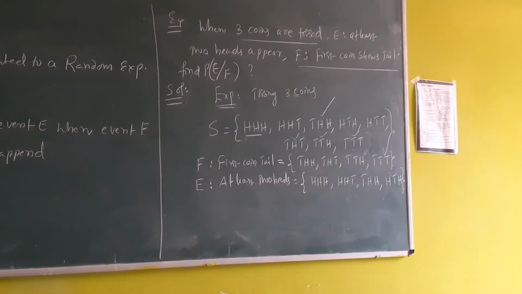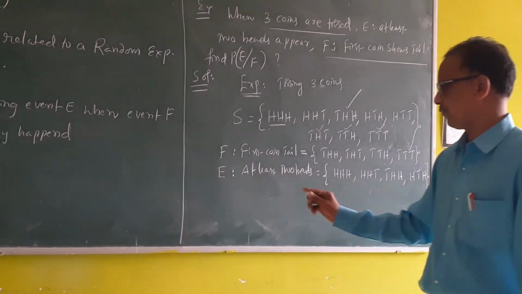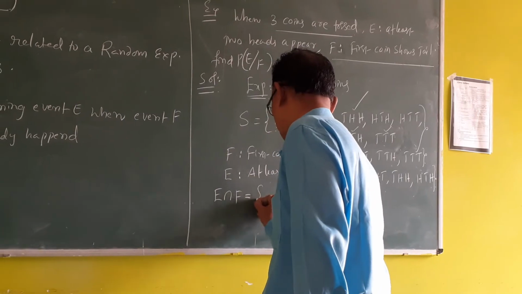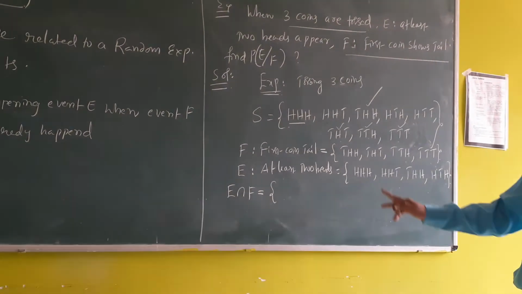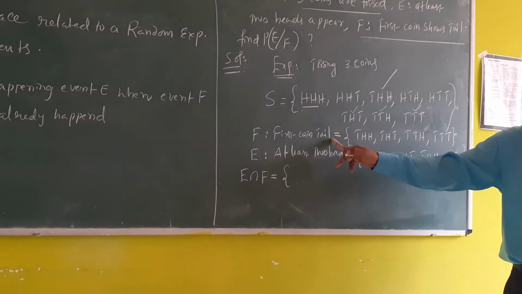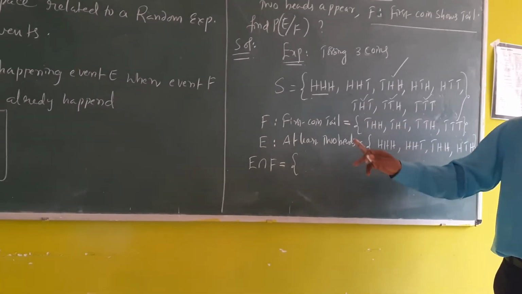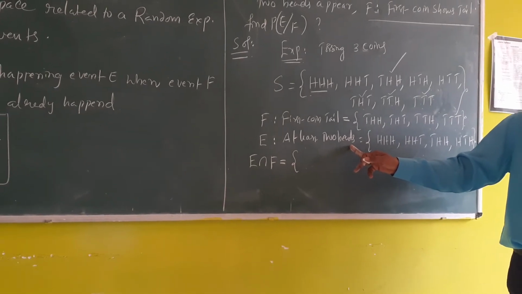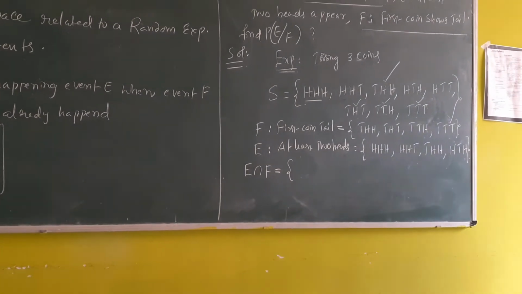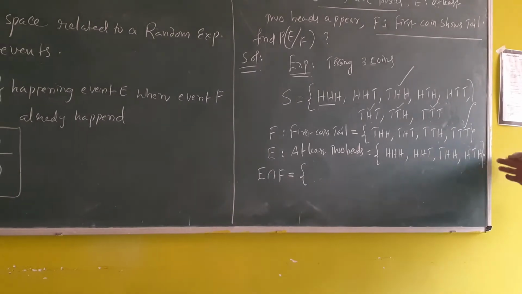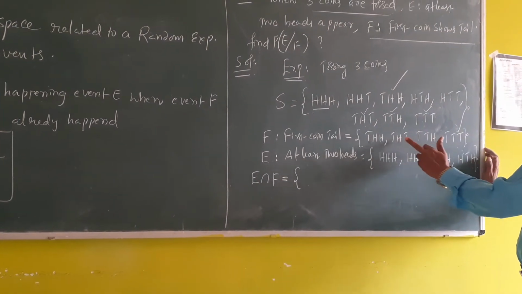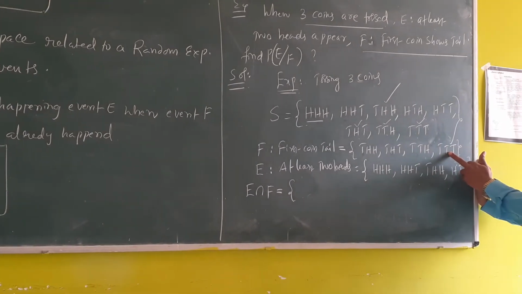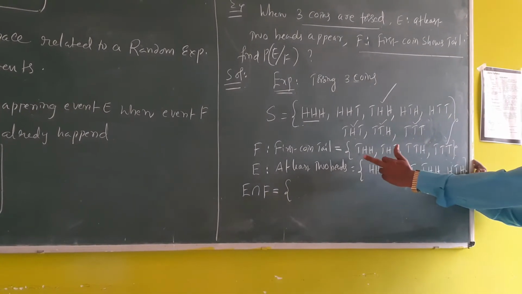Now find the intersection. That means the first coin should be tail and at least 2 heads.